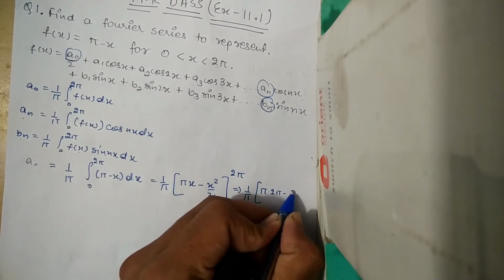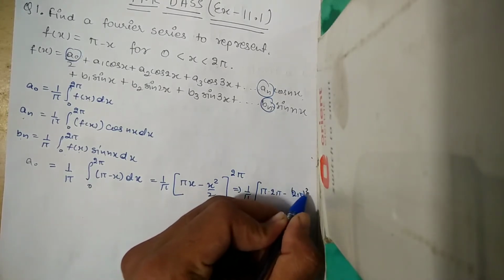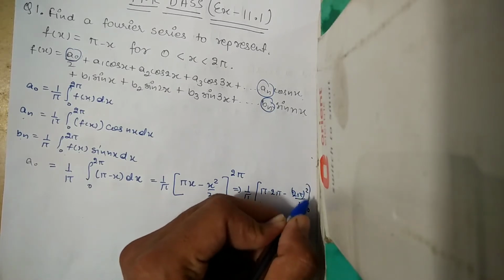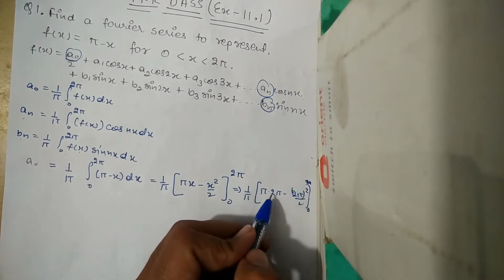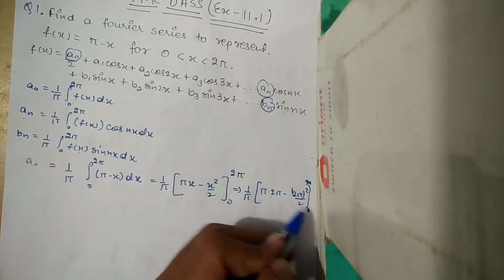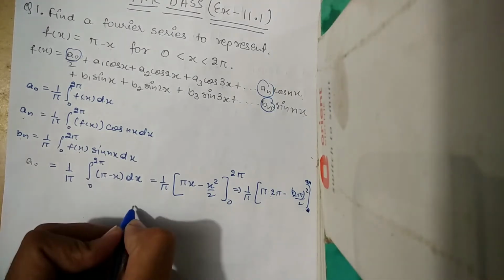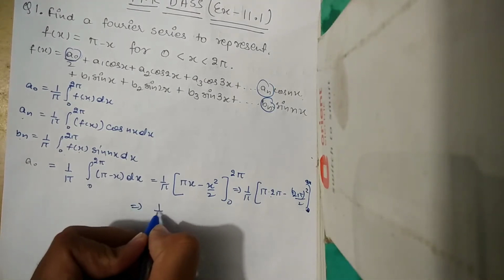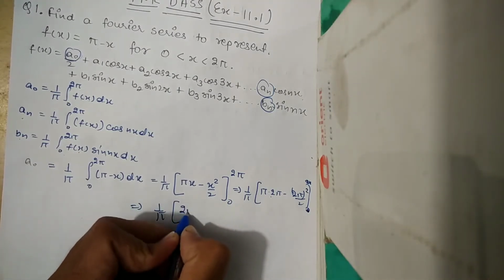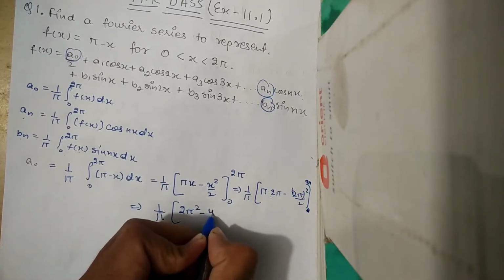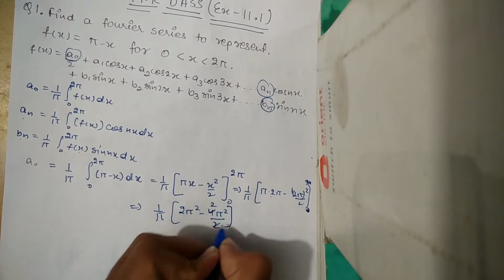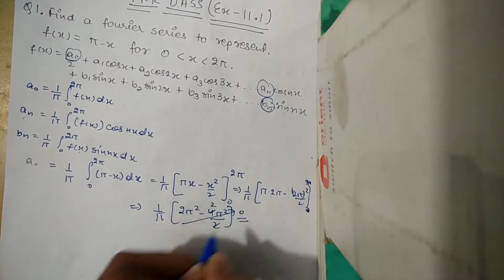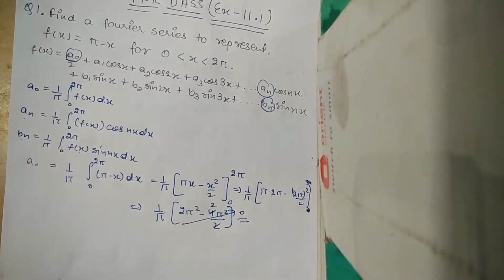minus pi, 2 pi whole square by 2, with limits from 0 to 2 pi. We put 2 pi there, and the value at 0 makes it 0, so I am not going to write it. So this value turns into 1 by pi bracket 2 pi square minus 4 pi square by 2, that changes into 2 pi square minus 2 pi square, and this whole value becomes 0. So the value of a naught is 0.